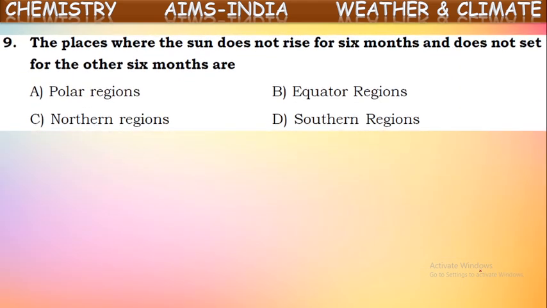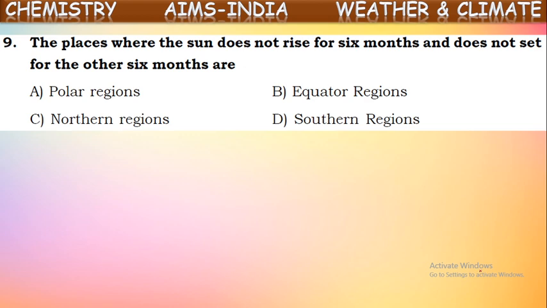Next, the places where the sun does not rise for 6 months and does not set for another 6 months, where will it happen? So the sun rises completely for 6 months. It won't set, and it will be completely daytime for 6 months, and 6 months it will be nighttime. In which regions does it happen?